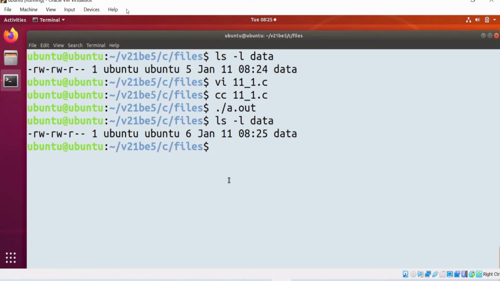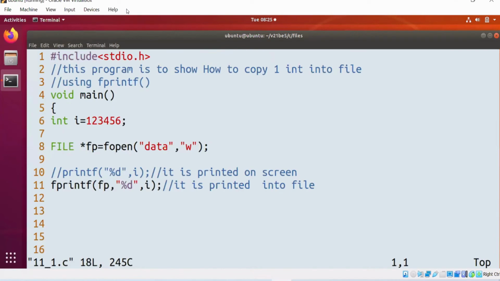Can I say this integer is converted into a string again and copied into the file? This integer i is converted into the string 1 2 3 4 5 6 and copied into the file.